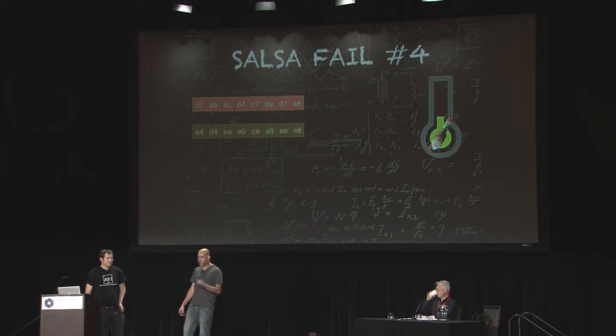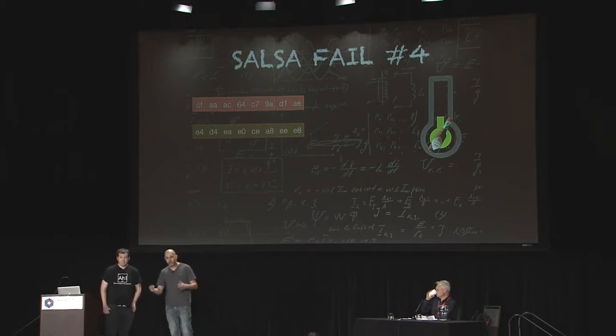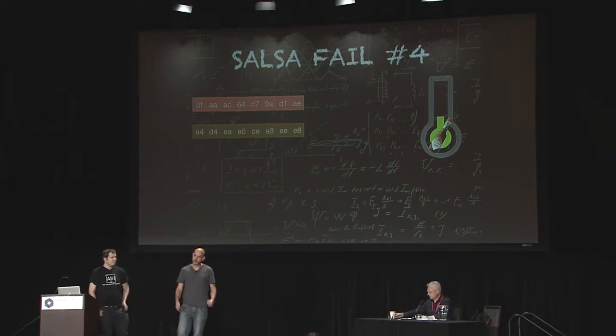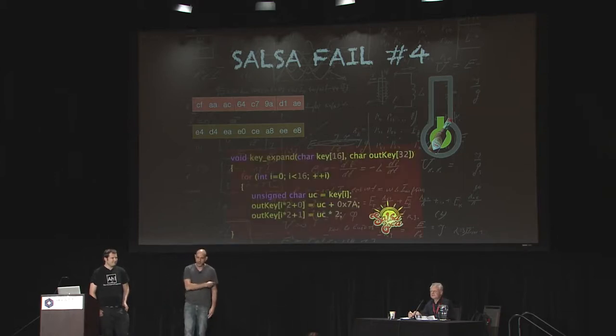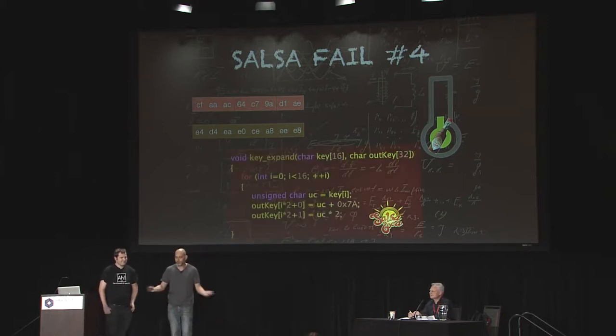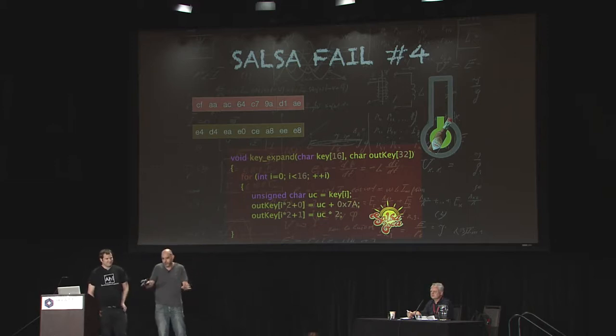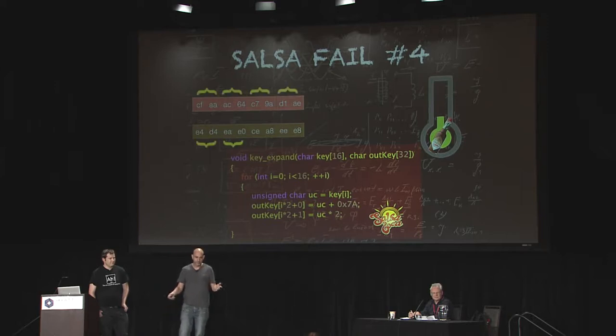Now, brute forcing 16 bytes is still not a practical thing to do, right? Luckily for us, the Petya guys come to the rescue, and they produce this function. And this function is not even part of the Salsa20 implementation. I have no idea why it's there. But what it does, it's called key expand. It's used to represent each password byte with 2 bytes instead of 1. So this means that instead of brute forcing 16 bytes, now we only need to brute force 8 bytes.